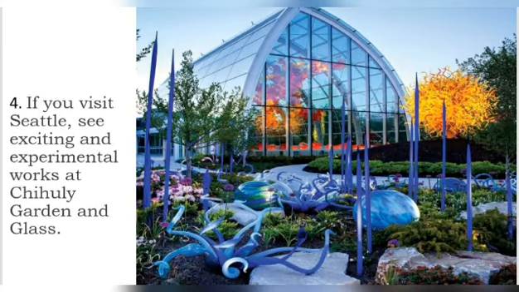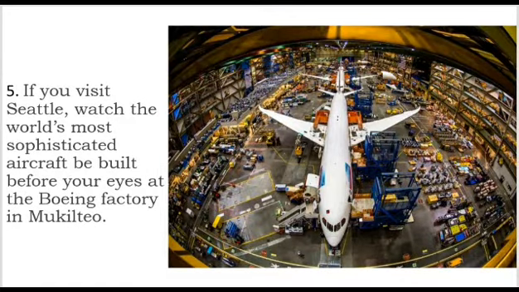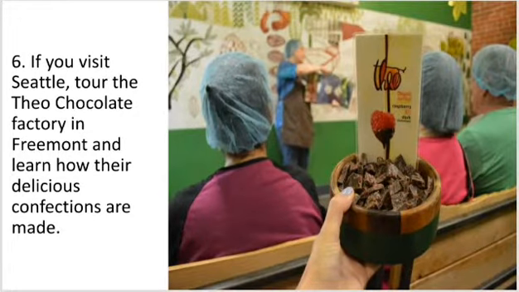Fourth, if you visit Seattle, see exciting and experimental works at Chihuly Garden and Glass. Fifth, if you visit Seattle, watch the world's most sophisticated aircraft be built before your eyes at the Boeing factory in Mukilteo. And the last, if you visit Seattle, tour the Theo chocolate factory in Fremont and learn how their delicious confections are made.